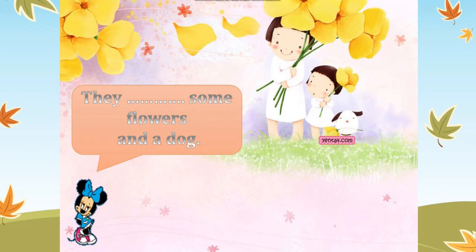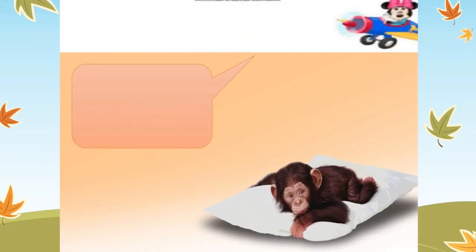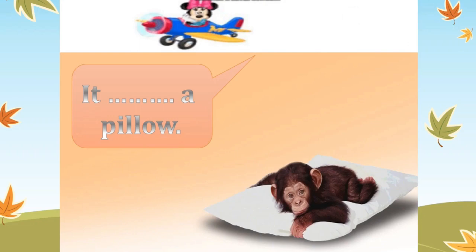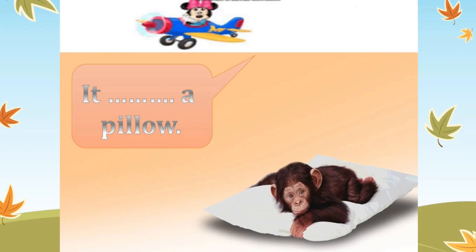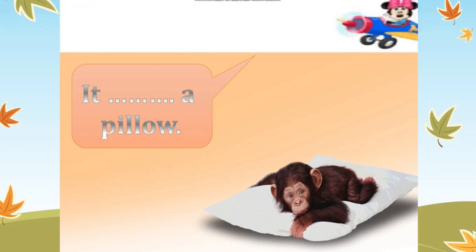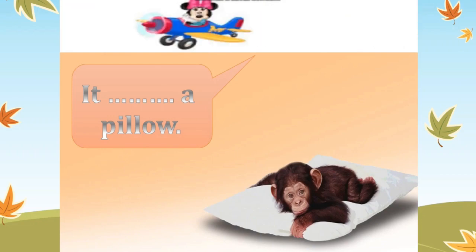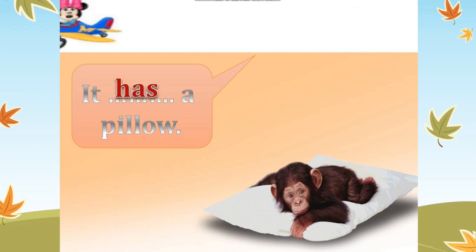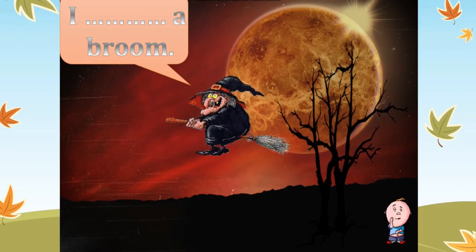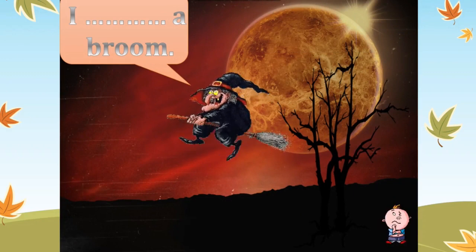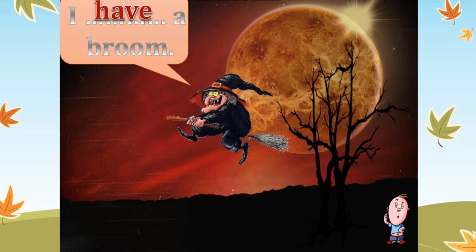They blank some flowers and a dog. They, yes, excellent. They have some flowers and a dog. What about this example? It blank a pillow. This is a monkey. Monkey or animals take it. So it, yes, has a pillow. Excellent. I blank a broom. I have or has? Yes, excellent. I have a broom.